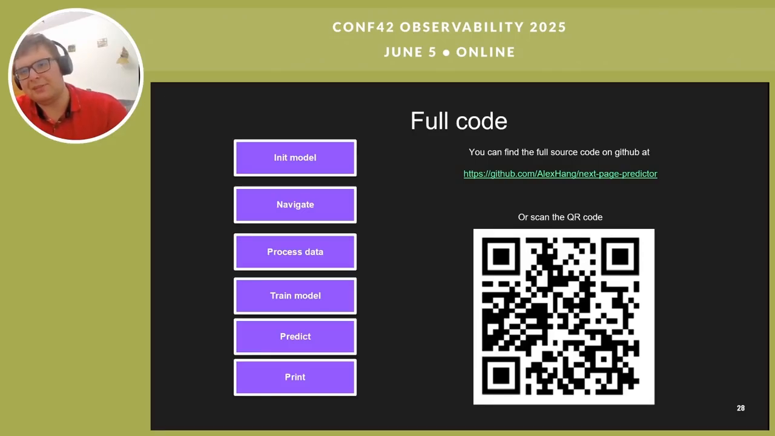If you want the full code, you can see it on my GitHub. I give you here also the source code. And you see how to initiate the model, how to navigate, how to process the data, how to train the model, how to predict, and how to print it.